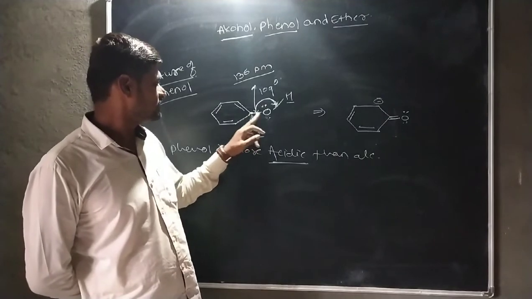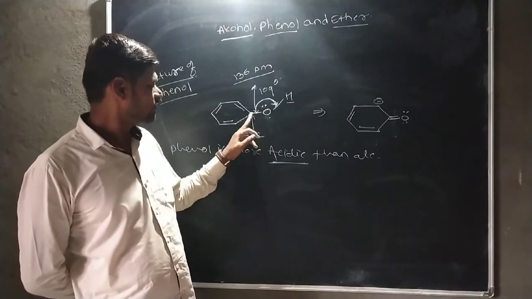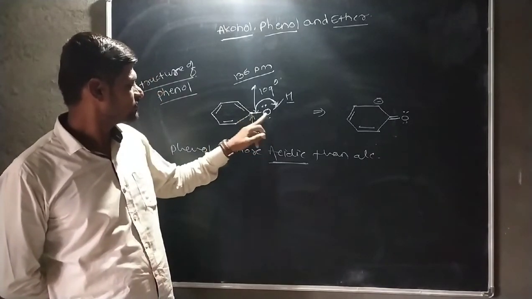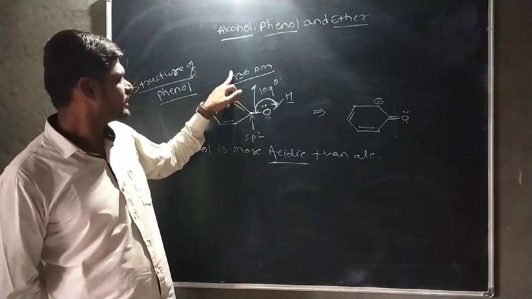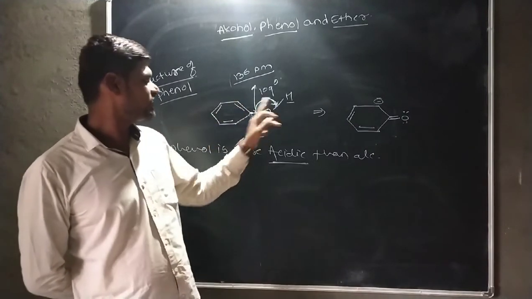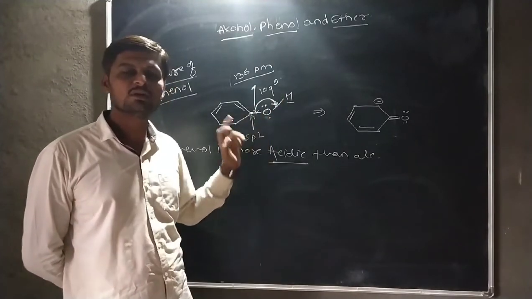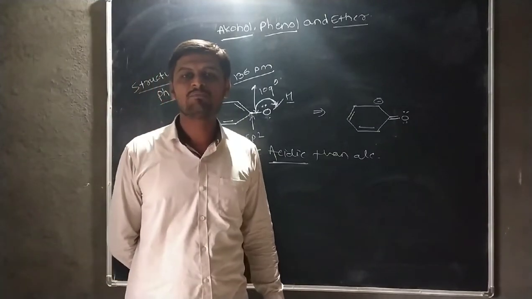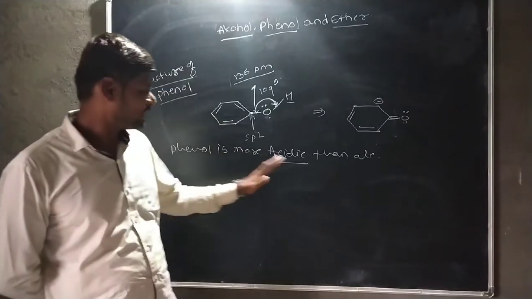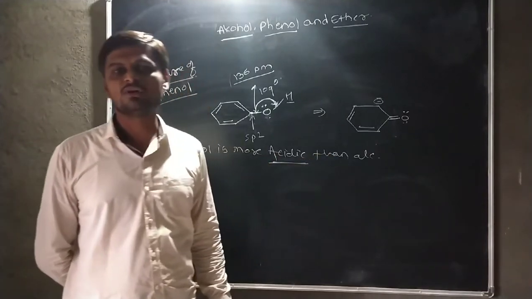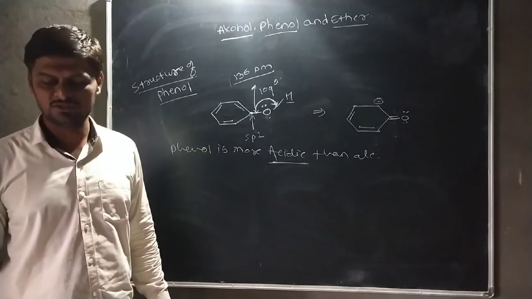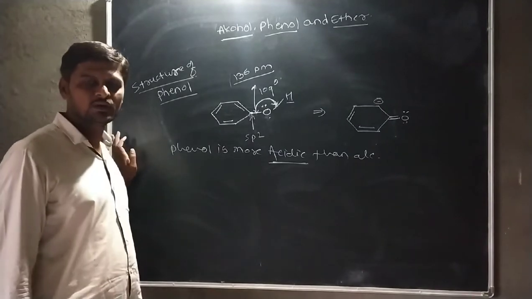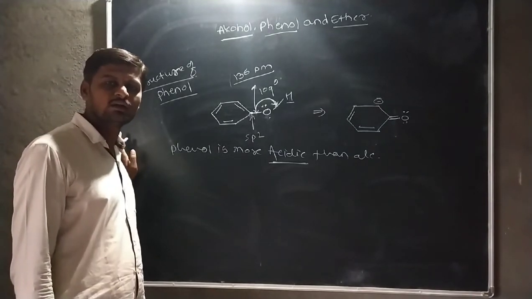Okay. Then it is a single bond here. We consider here the single bond between carbon and oxygen atom. The bond length between carbon and oxygen atom is 136 picometer, and the bond angle between carbon, oxygen, hydrogen or hydrogen, oxygen, carbon is 109 degree. Okay, and the last and most important point is that phenol is more acidic than alcohol, as well as phenol shows the electrophilic substitution reaction at ortho and para position. Okay, electrophilic substitution reaction is shown at ortho and para position.